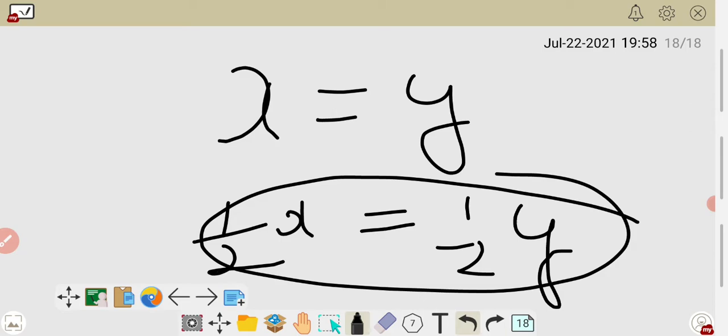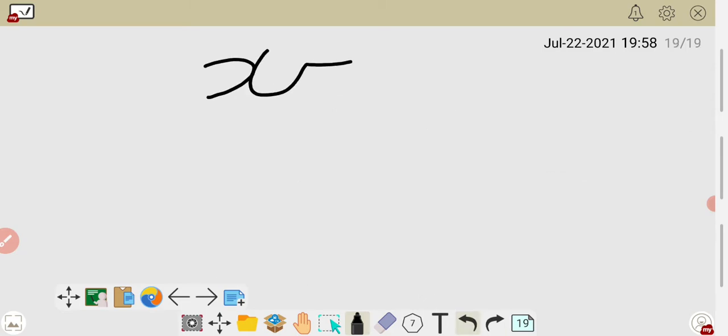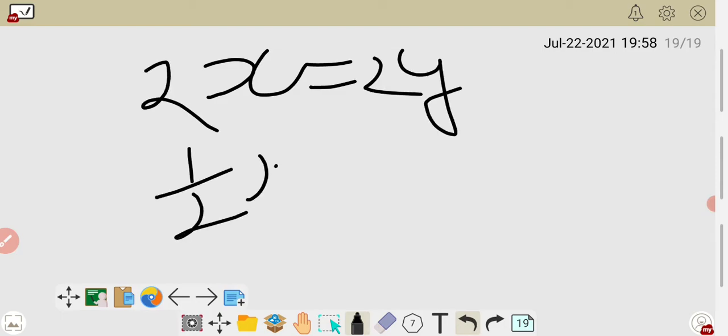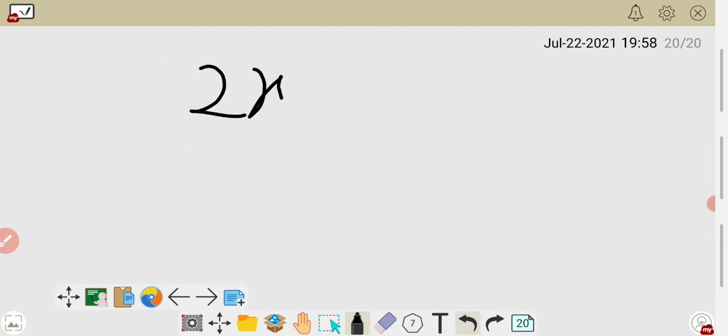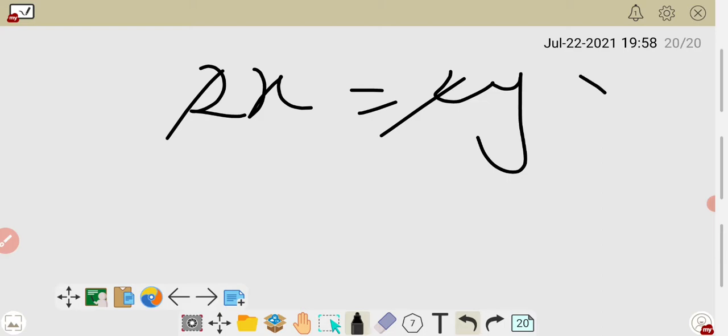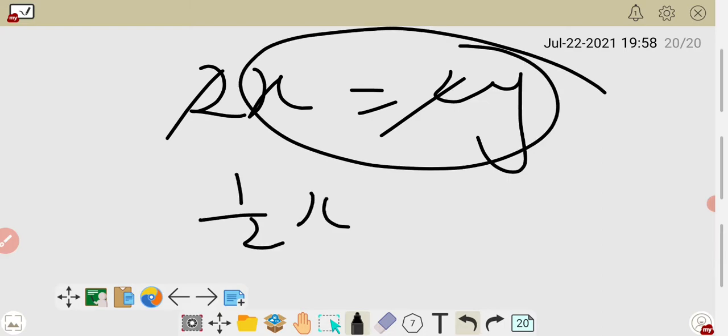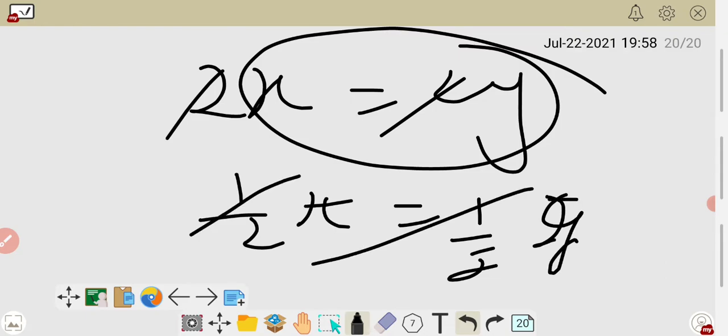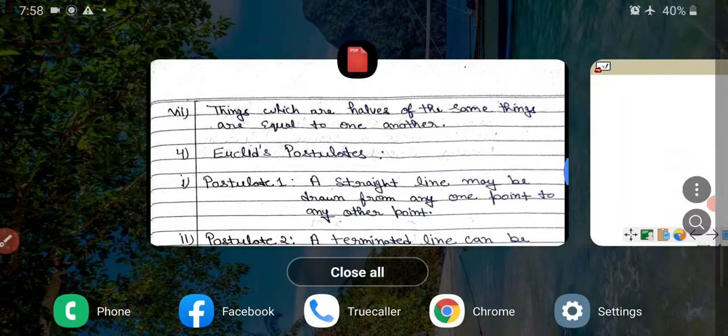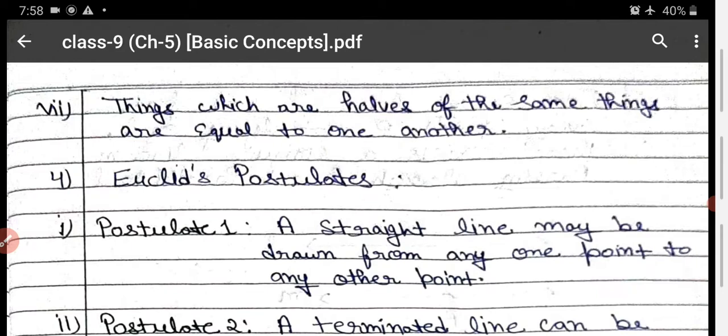So these are normal concepts. There is no need to explain. Otherwise, if I explain by taking more examples, then you will only be confused, because these are very easy things. If two things are equal, if you double them, then they are also equal. If you halve them, then they are also equal. Or you can say that if doubles are equal, then their originals are equal, and if halves are equal, then their originals are also equal. Okay. So all the axioms are finished now.